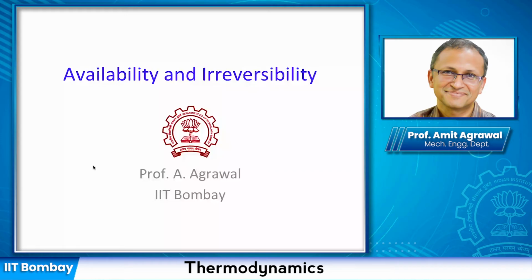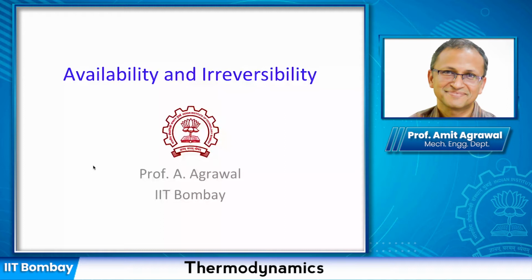So we will start off with a new idea of availability, and this is probably one of the last major ideas that we'll see in this course. Of course, we have seen what we mean by irreversibility. Irreversibility is like lost work: if the processes are irreversible, then some work is going to be lost, and that is related to the irreversibility which is there in the system.